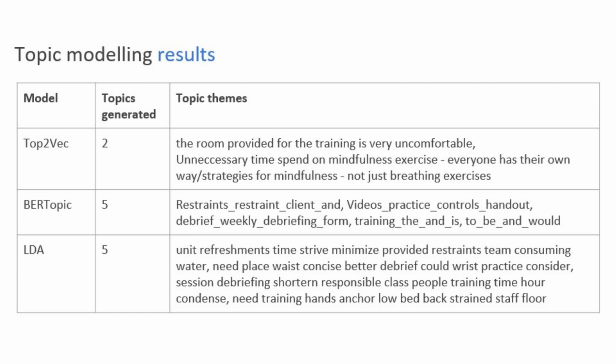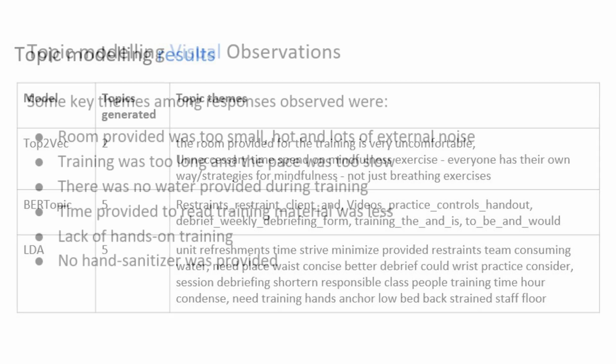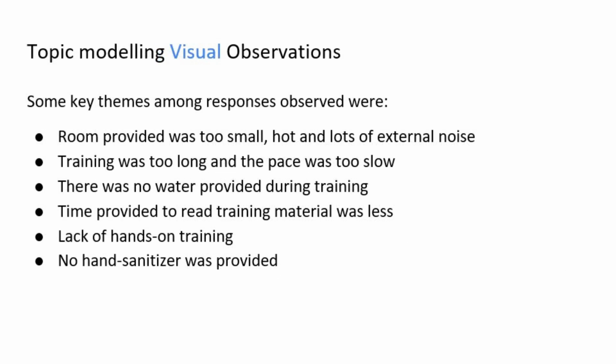These are the topic modeling results. We can see that Top2Vec presented 2 topics, and BERTopic and LDA were able to identify 5 topics. These are some of the observations. The room provided during the training was too small, it was hot, and there was lots of external noise. There was no water provided during training, and there was a lack of hands-on training, etc.